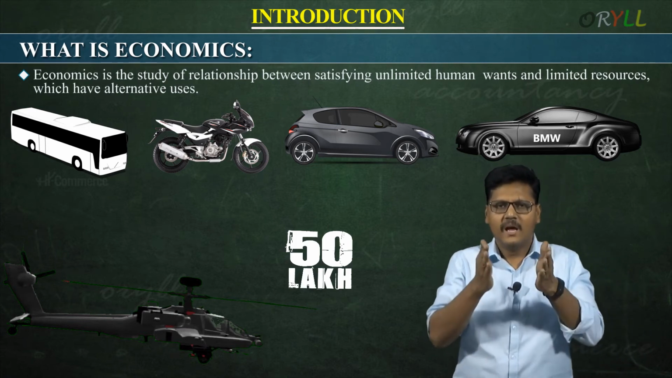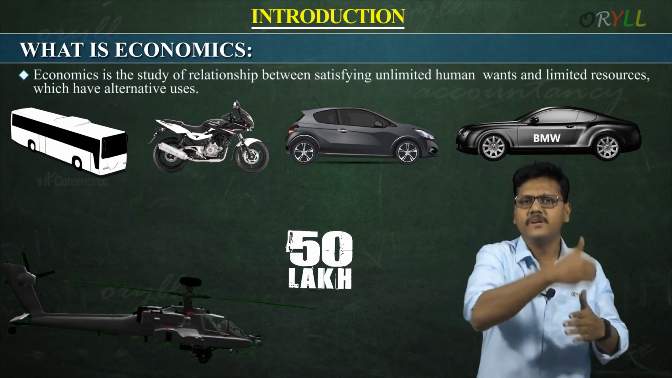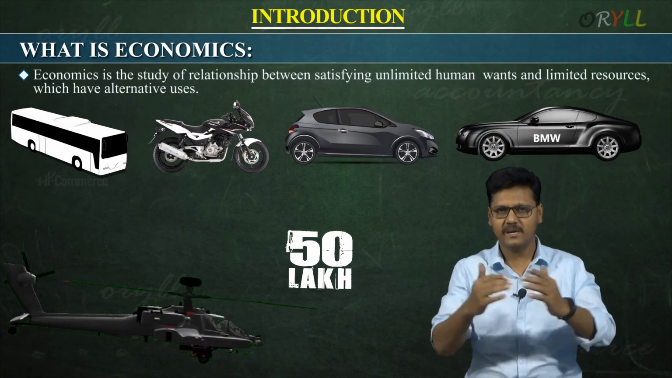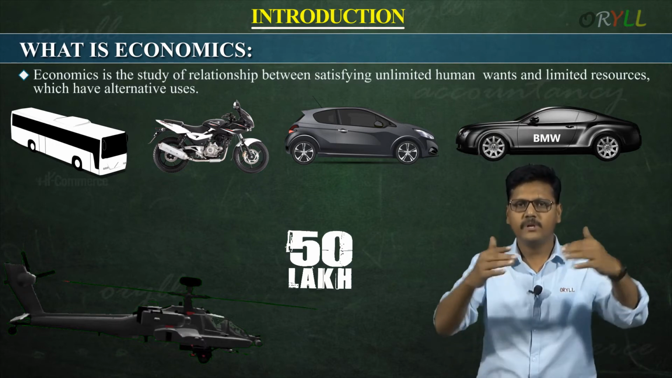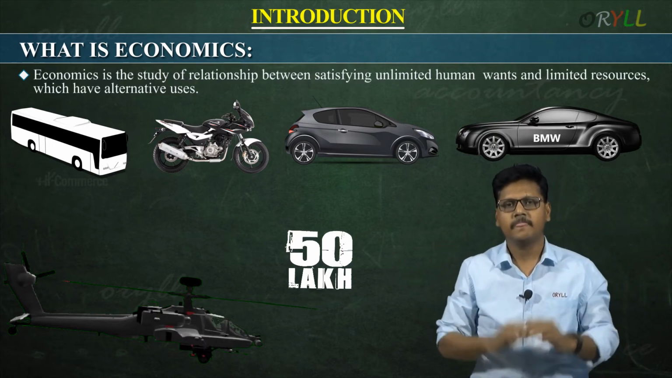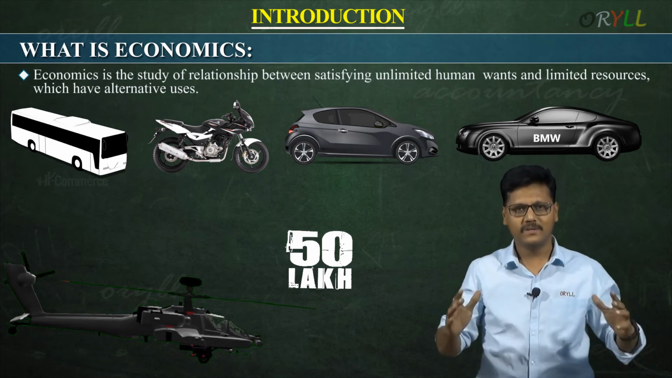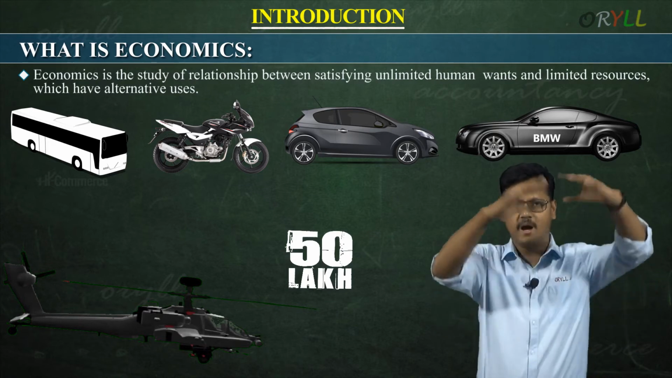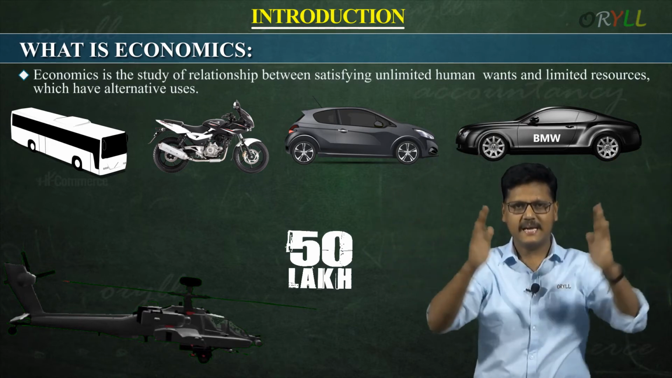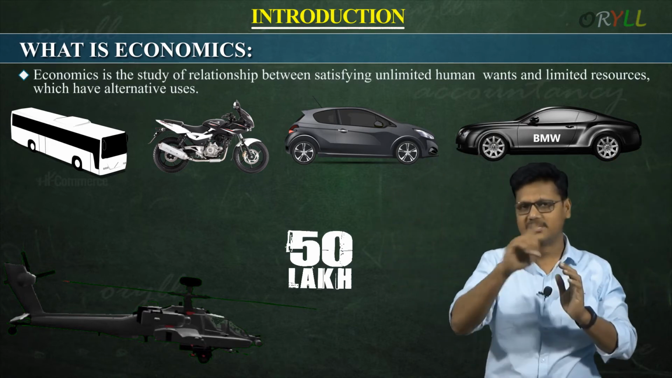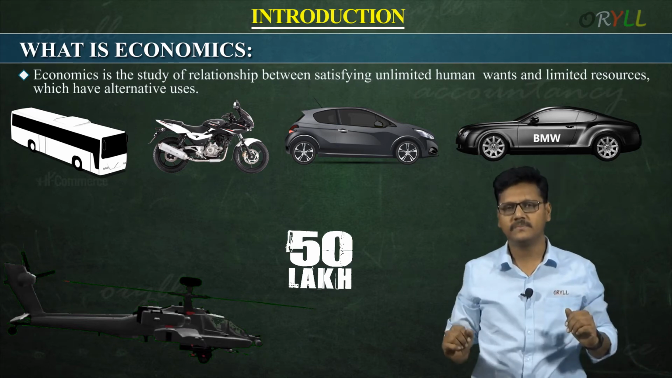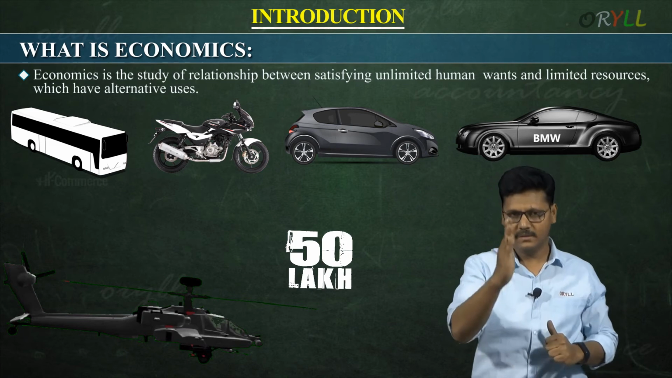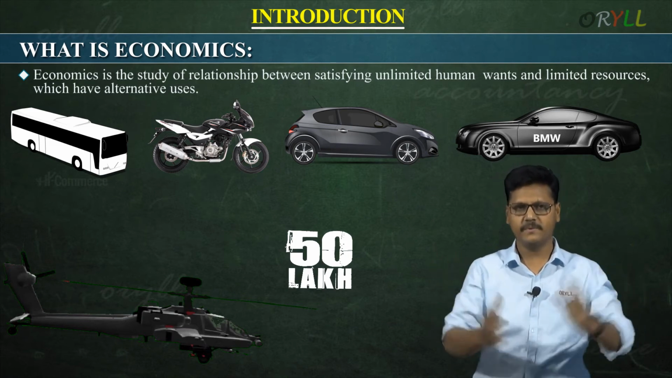Alternative uses means I can put these resources into different uses, not only on a bike, not only on a car, not only on a house or not only on something. I can put them into different uses. It means that the resources have alternative uses. So it is very simple. Economics studies the unlimited wants of human beings and limited resources, the relationship between these two. So now you have understood what is called economics first of all in a general way.